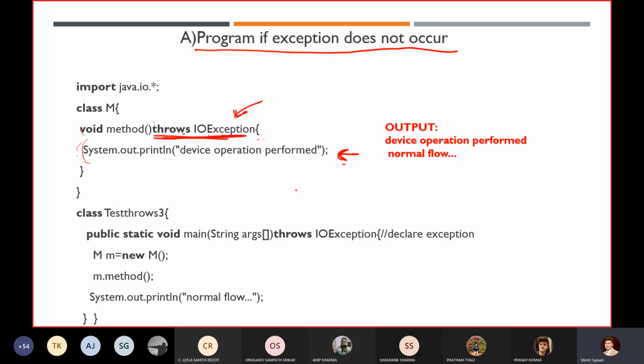If I execute this code, in this entire program I am not getting any exception, still I have written throws IOException. So still we are not getting any exception over there, and it's not that we will get any error. If we are not getting any exception, no need to worry, okay? It will execute our program normally and we will get the output, device operation performed and the normal flow.